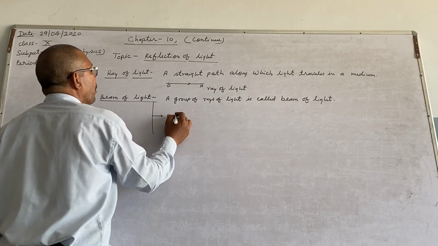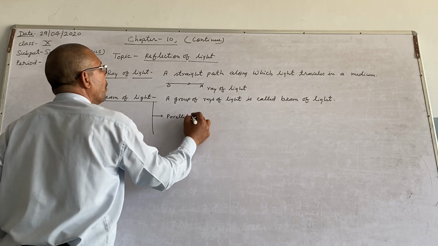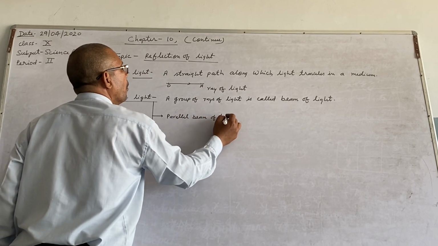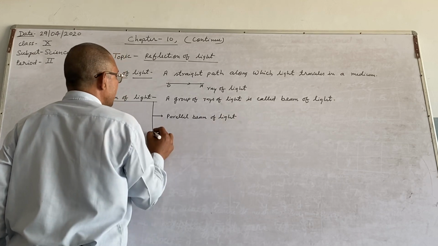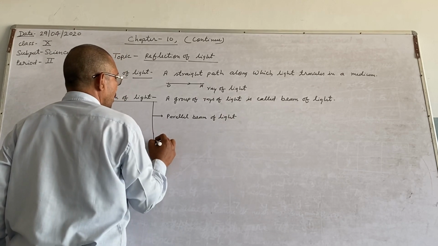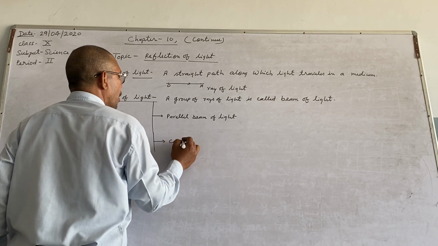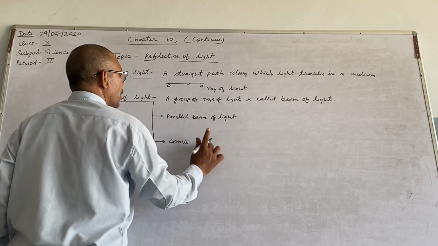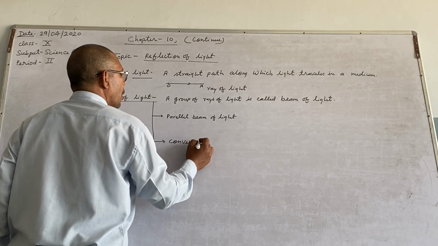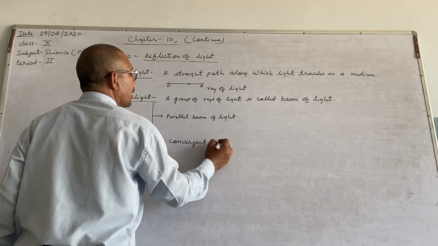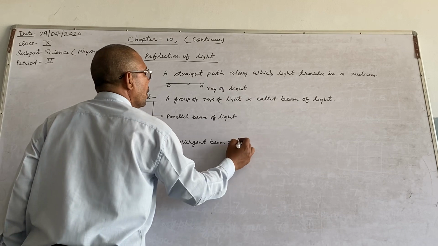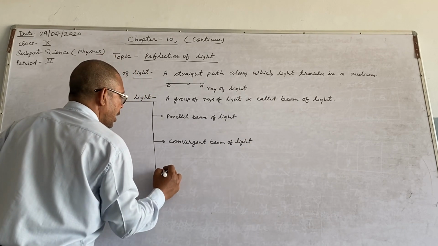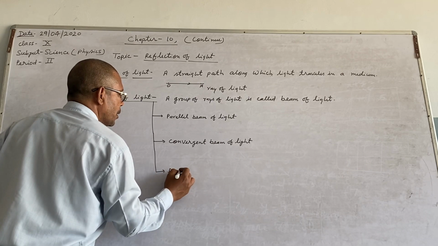Parallel beam of light, convergent beam of light, and third one is divergent beam of light.